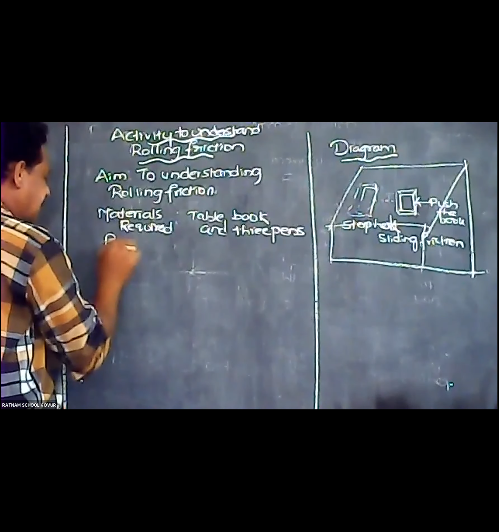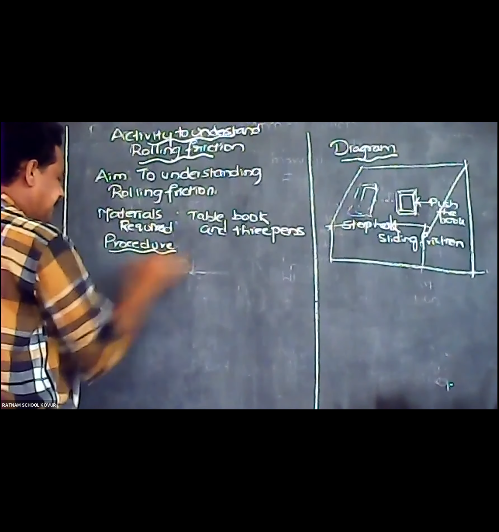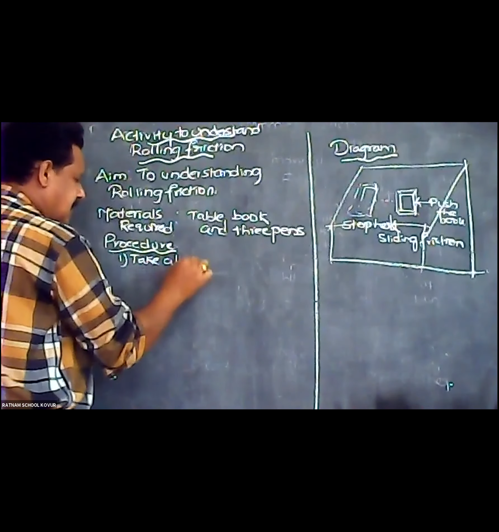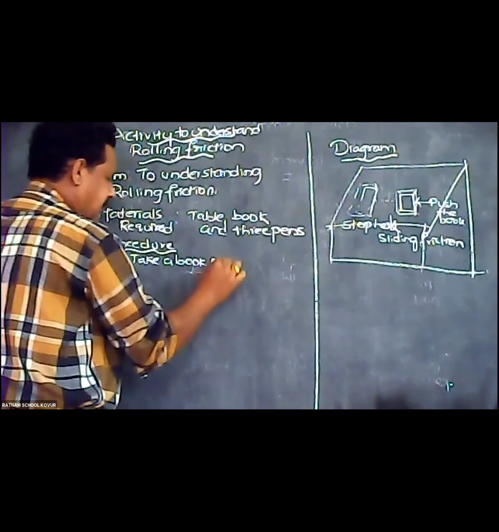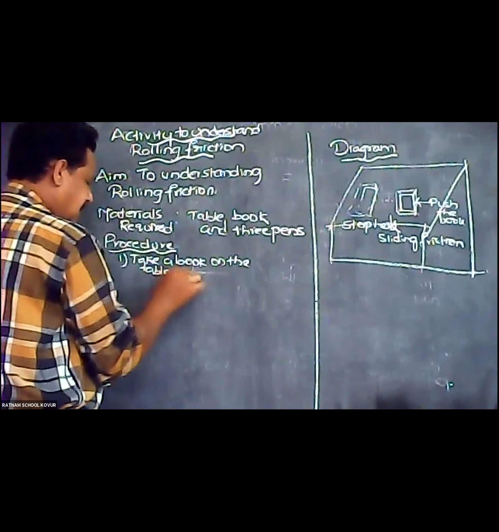Procedure. First point, take a book on the table and push it.